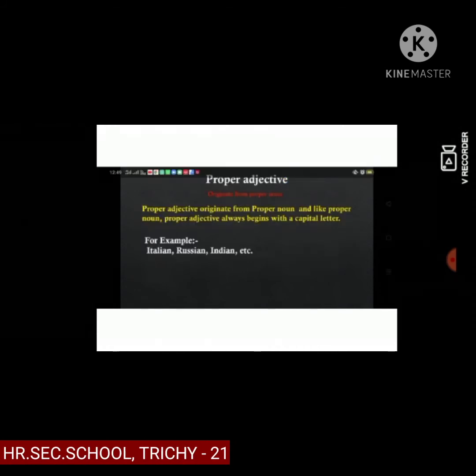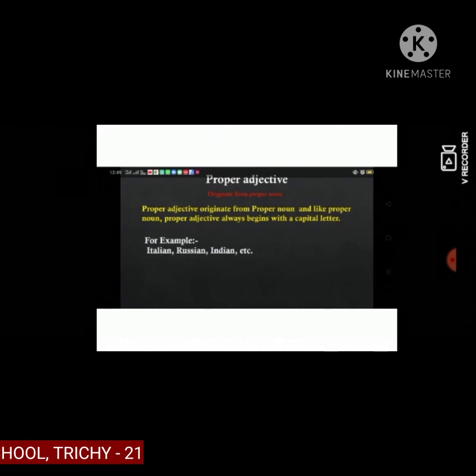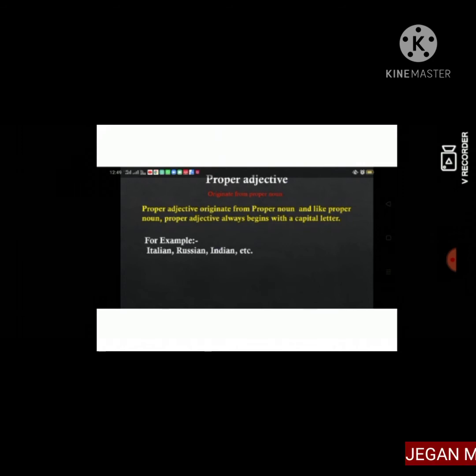Next, proper adjective. Proper adjectives originate from proper nouns, and like proper nouns, a proper adjective always begins with a capital letter. For example, Italian, Russian, Indian, etc.